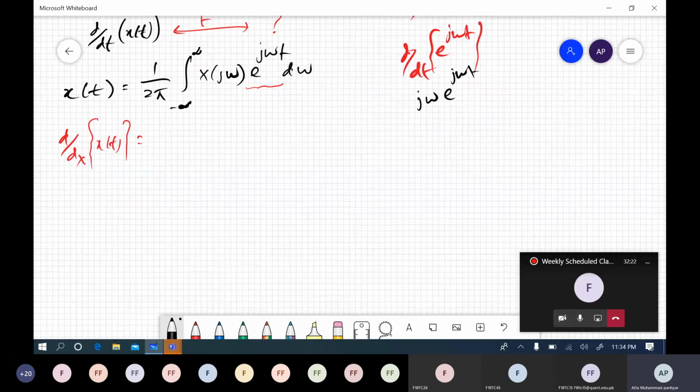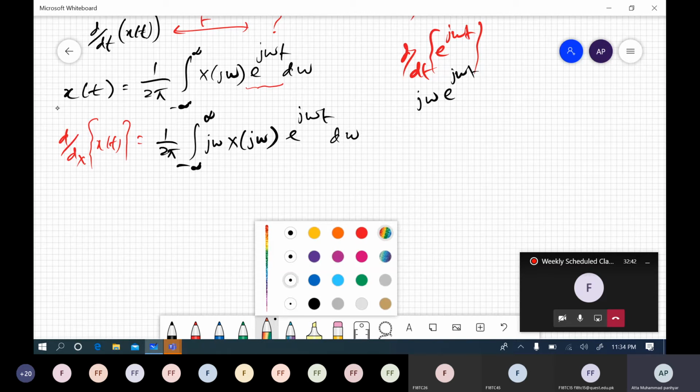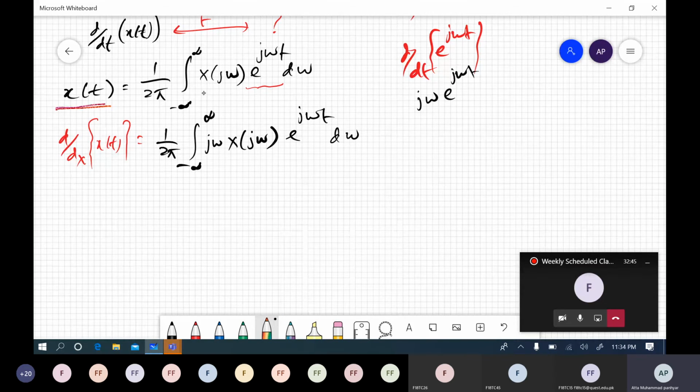So replacing that value here would get us 1 over 2 pi from minus infinity to infinity j omega x of j omega e to the power j omega t d omega. Now see, if we have time domain signal, its frequency response is only this, right? So if we derivate the signal, its frequency response is this.